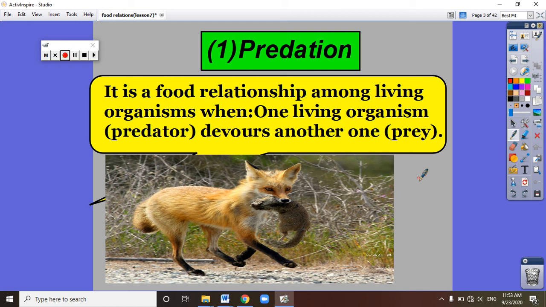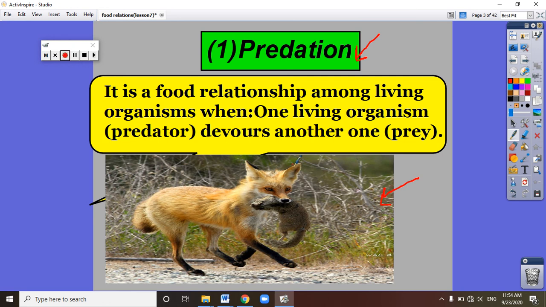As you can see in this picture, this fox is eating another animal. When an animal devours, what is the meaning of devour? It means attack. When an animal or a living organism devours another animal, the food relationship between these two animals is called predation. So when we define predation, we said it's a food relationship among two living organisms, where one living organism devours another living organism.